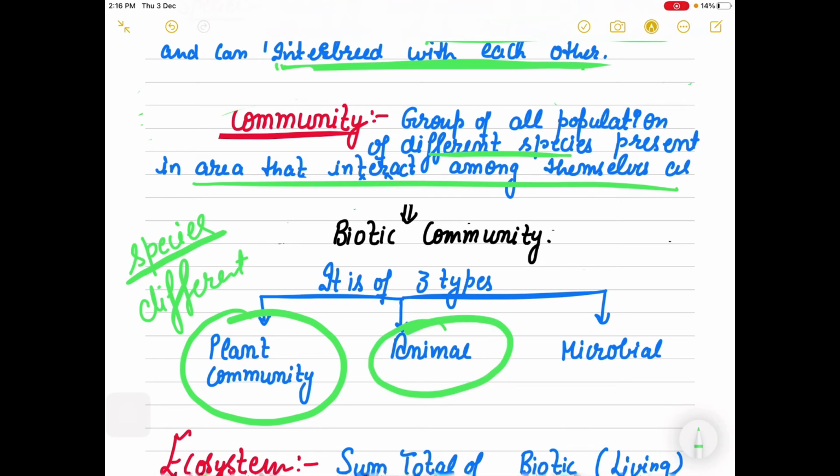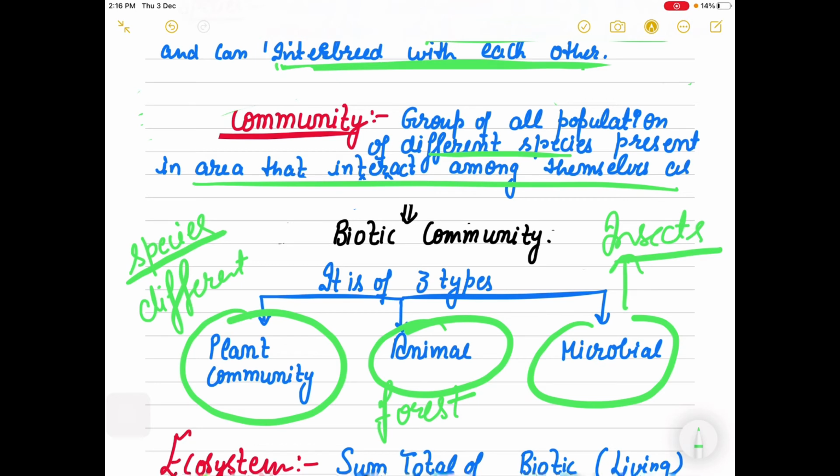And different species of animals live in a forest and interact with each other. Microbes, different insects, their interaction with each other leads to a community: a community of microbes, a community of animals, a community of plants, right? So a group of all populations of different species present in an area, interacting among themselves.